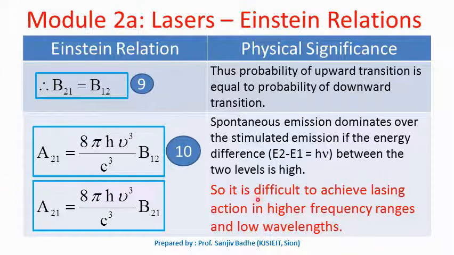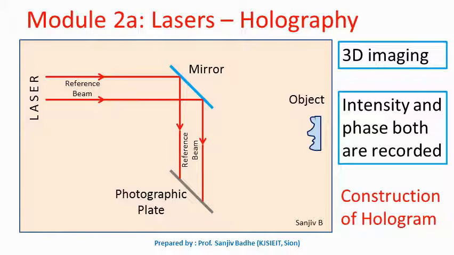So that is the reason why it is not possible to get the laser beam in high frequency range having very low wavelengths. So X-ray lasers are very difficult to achieve because X-rays have very high frequencies and very low wavelengths. So that is the reason why X-ray lasers are not obtained very easily. So this is the significance of Einstein relations. Now let us discuss some of the applications of lasers.